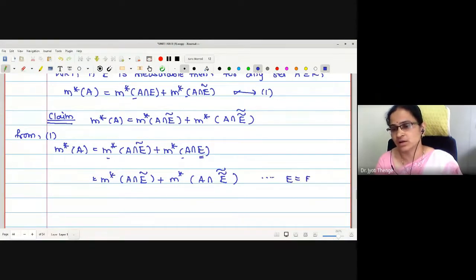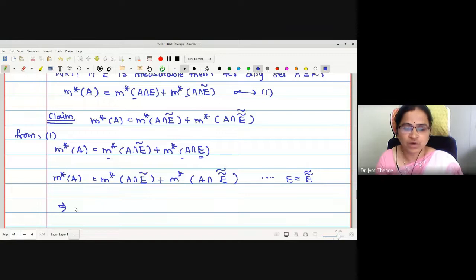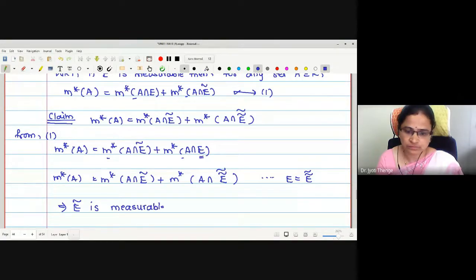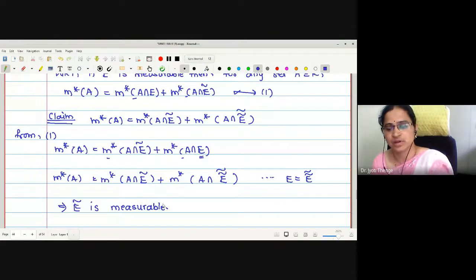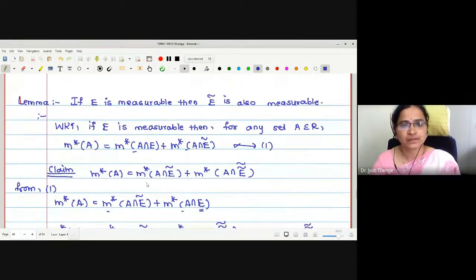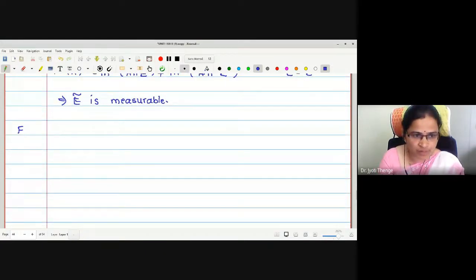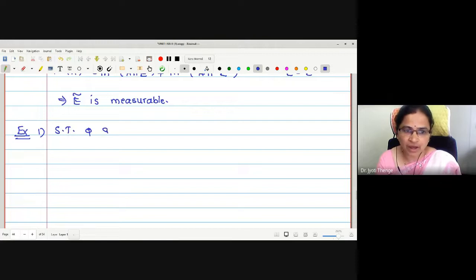What does this imply? E complement is measurable. There is no issue, I think, with the proof. Okay. Now let us go for the example. Example number 1: we are going to show that phi and R, the real numbers, are measurable.